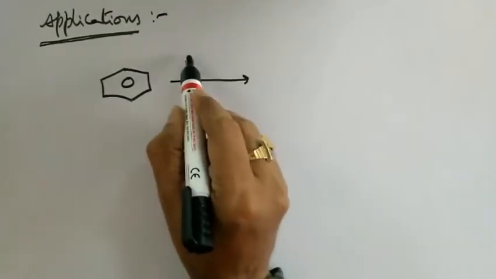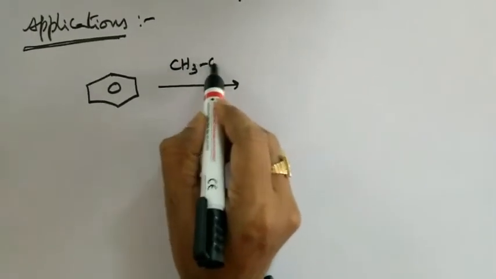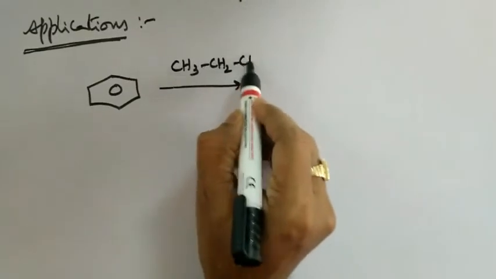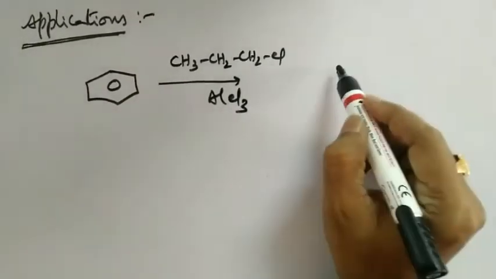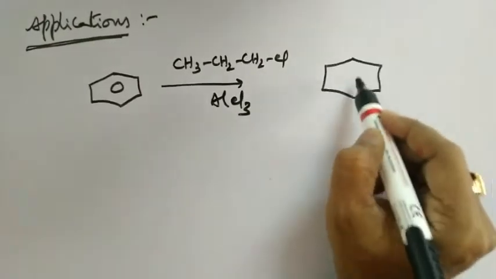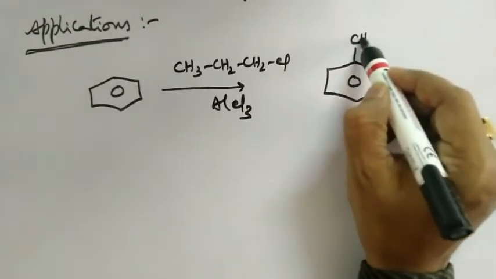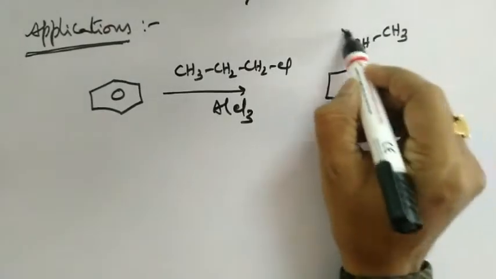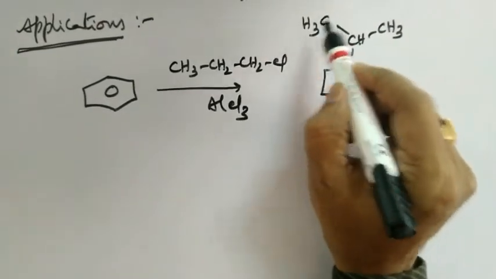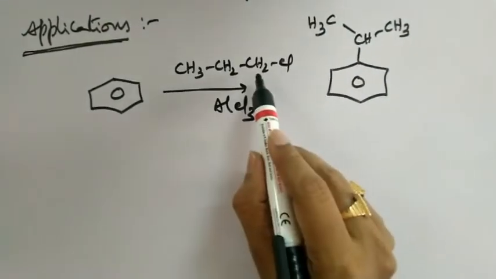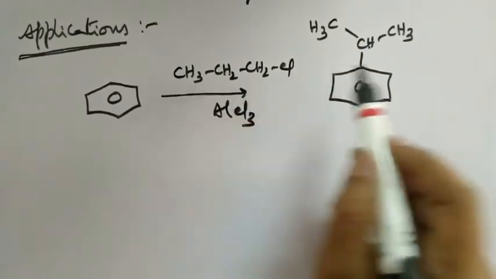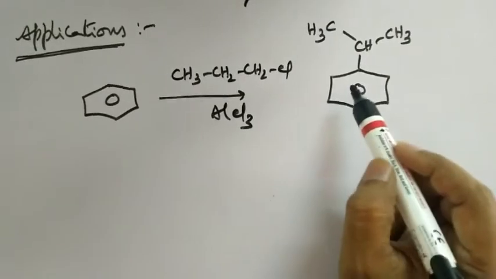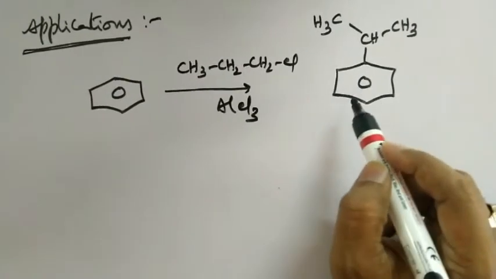I am treating this benzene with n-propyl chloride in the presence of AlCl3 like this. Then what is the product obtained? We all know pretty well, it is cumene, nothing but isopropyl benzene, because here a Wagner-Meerwein rearrangement occurs. Therefore, a primary carbocation generated in the course of the reaction is converted to a secondary carbocation. So therefore, the final product here is isopropyl benzene, which is also called cumene.